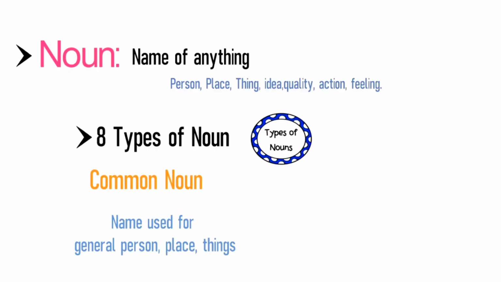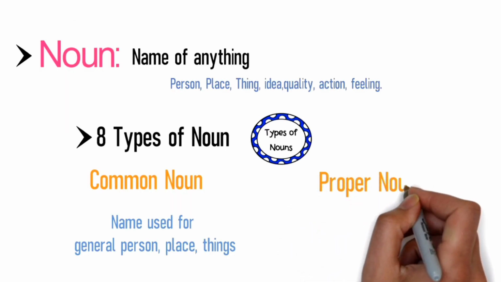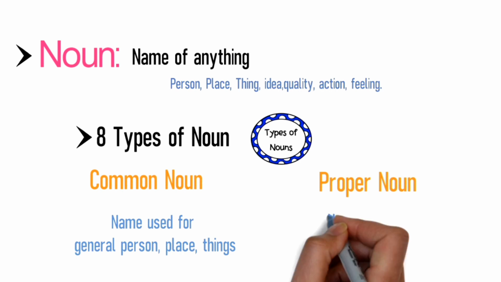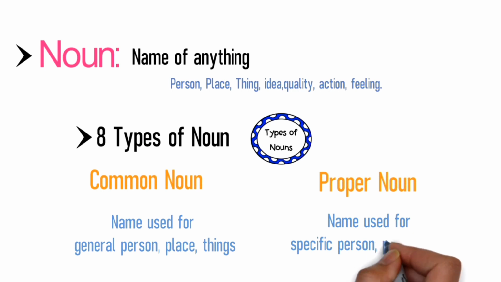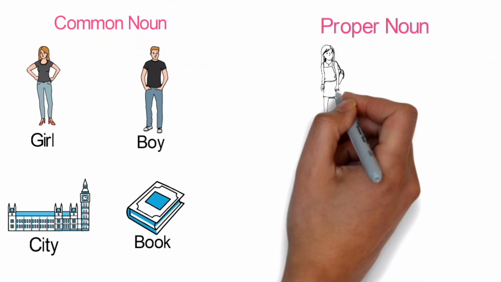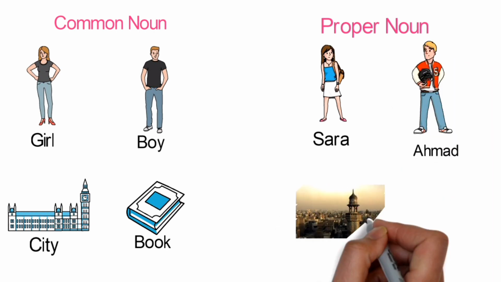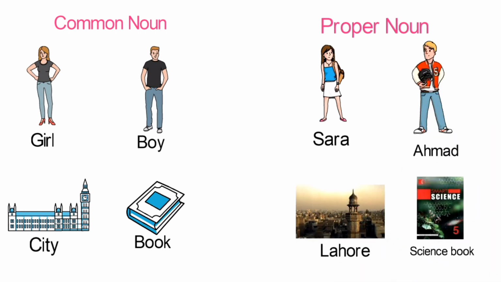On the other hand, there is proper noun. Proper nouns are those that are the name used for some specific individuals or places or things. For example, Sarah, Ahmed, Lahore, science book, all these are proper nouns as they are defining some specific things or persons.